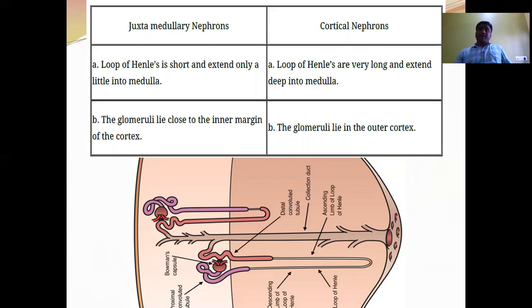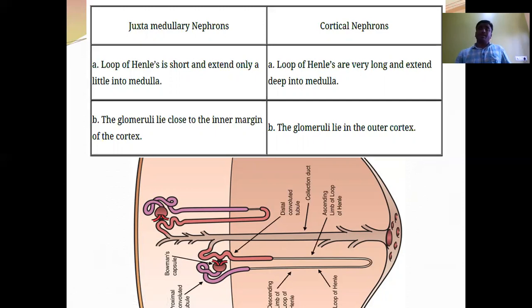Here, the wall of Bowman's capsule consists of two layers: the outer parietal layer and the inner visceral layer. The visceral layer is made up of specialized, modified squamous epithelial cells called podocytes, whereas the parietal layer is made up of simple squamous flattened epithelial cells.